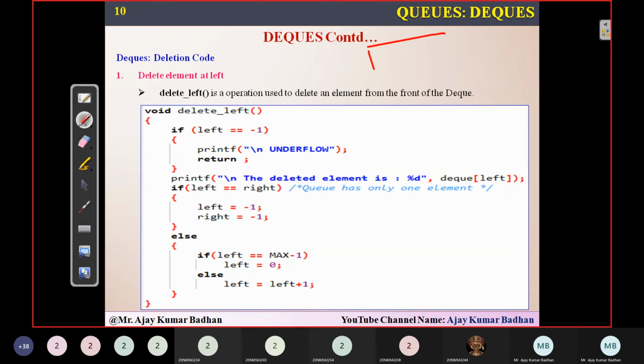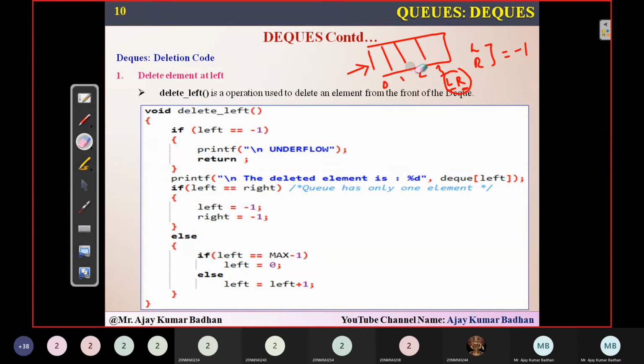Okay, sorry. Suppose this is what we are having here. So 0, 1, 2, 3. Here we had an element, and now left is present here, right is present here. And now I have removed this particular element. Now I'm checking left is equal to right. If you see here, left is equal to right. What does that indicate? The entire array is empty, there are no elements present here. Then what I have to do with respect to these variables, left and right, is make them point to -1.